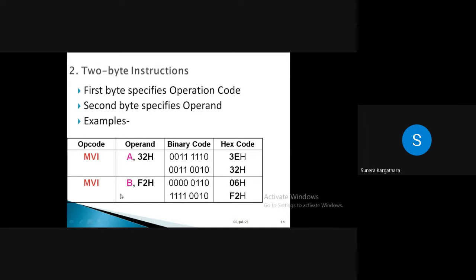Yes or no? If you are writing MVI B, it will generate one code, and to store the 8-bit data you need one more byte, right? So ultimately it will occupy 2 bytes of your memory. Are you getting me, students? All right. So that is known as a 2 byte instruction.